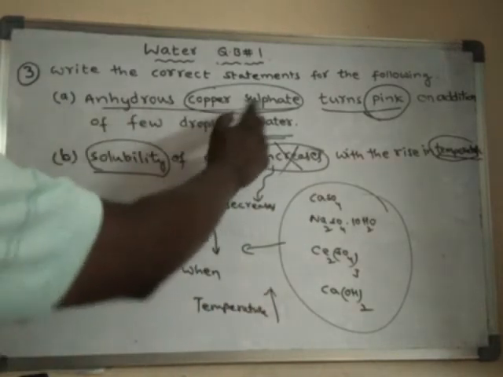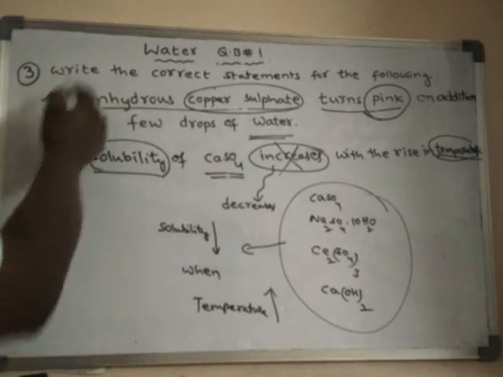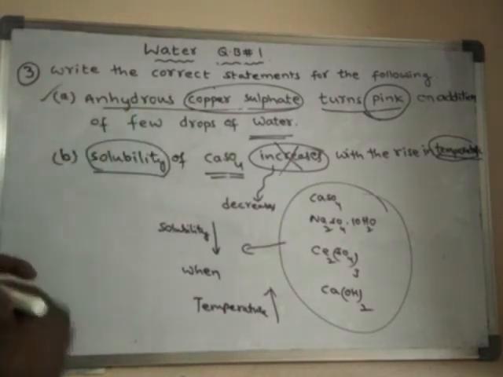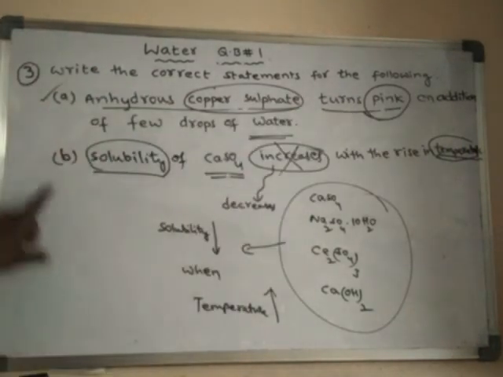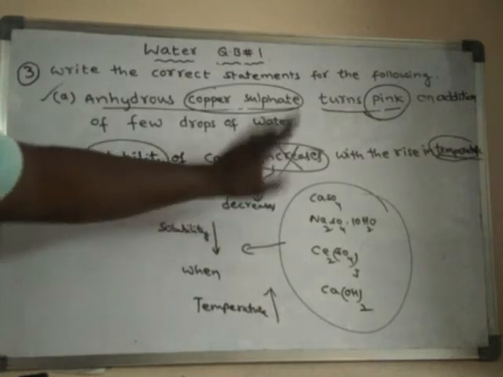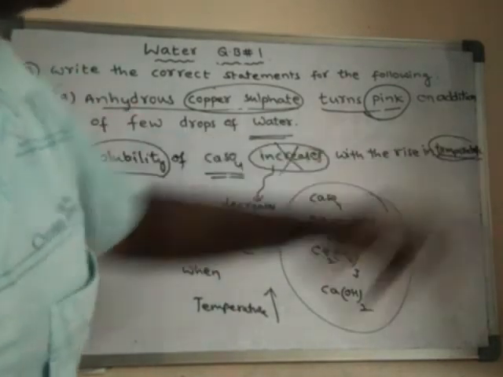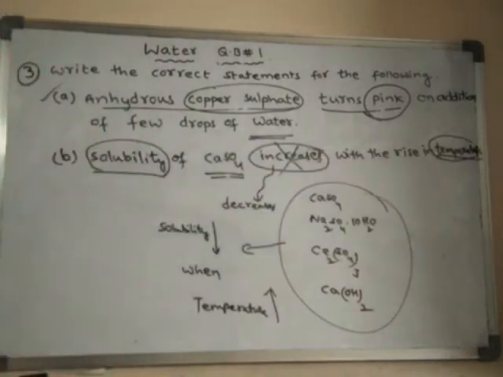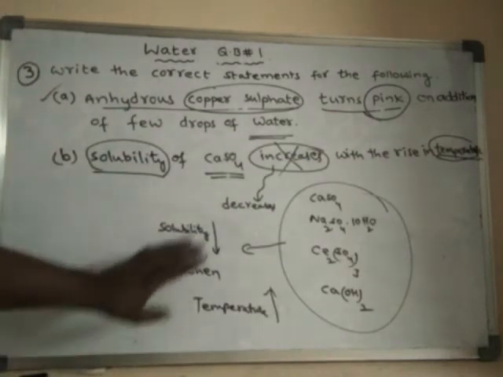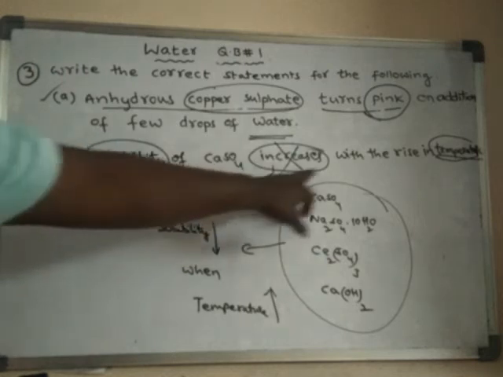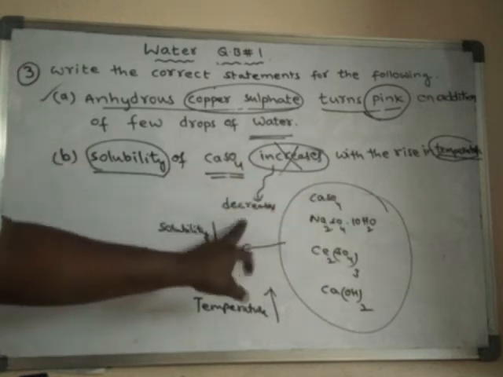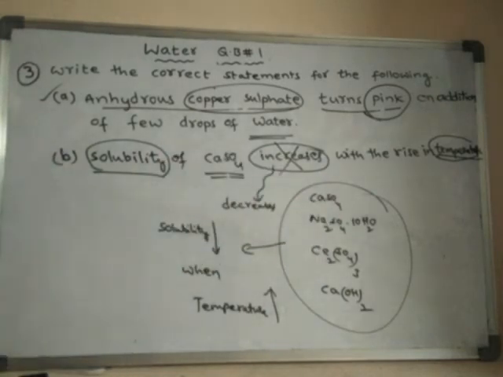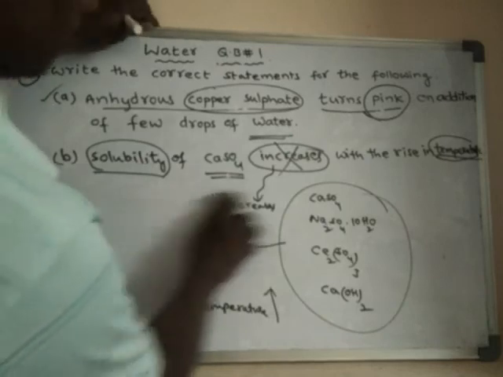So already you have learned this one. What is the answer for this question? There are two chances, we may change either here or here. But for this B question, the solubility of calcium sulfate should decrease when the temperature is raised. So we have to remove this one and write decrease. Then it will become a correct statement. Right.